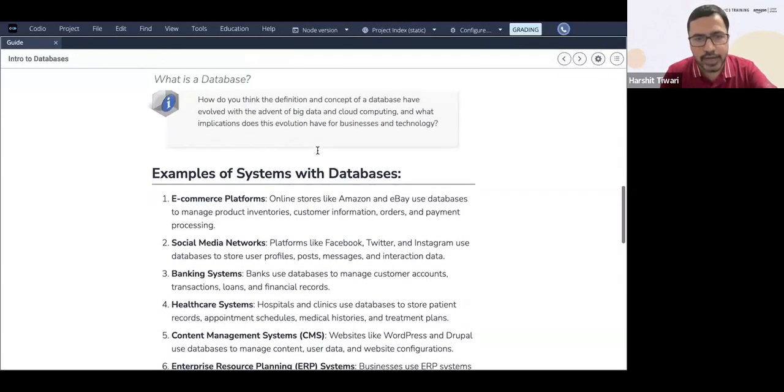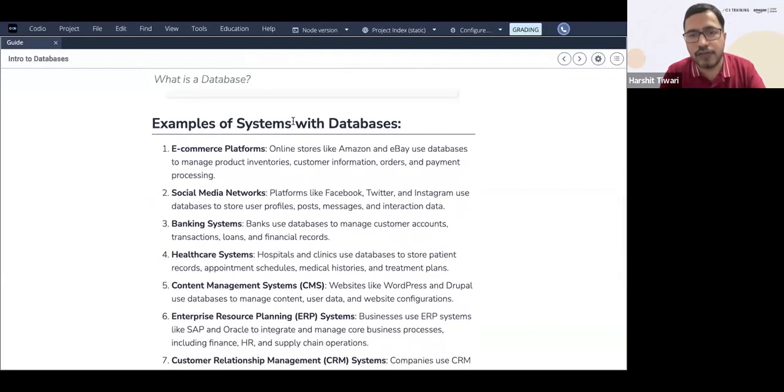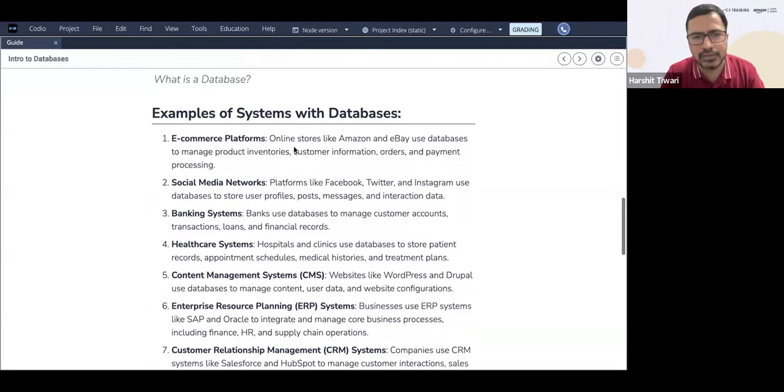Okay, so let's move forward. Examples of systems with databases. These are very common examples. For example, e-commerce platforms. Online stores like Amazon and eBay use databases to manage their inventories. All the products and inventories that you see on these e-commerce websites are stored in the database: the customer information, the orders a particular customer has made, the payment processing, everything.